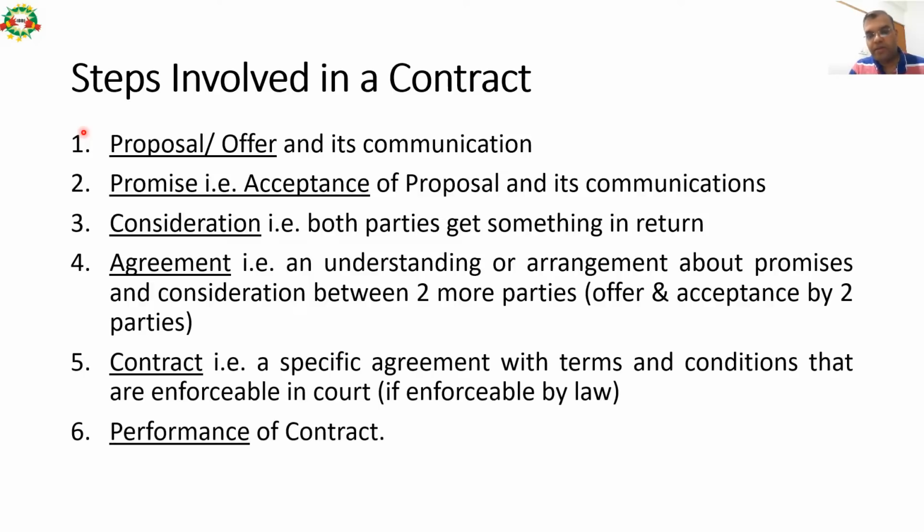If you and I are signing a contract, both of us should get something in return for signing it. Fourth step is agreement, that is, an understanding or arrangement about promises and consideration between 2 or more parties, offer and acceptance by 2 parties. Fifth step is contract, that is, a specific agreement with terms and conditions that are enforceable in court. And the last step is performance of the contract.